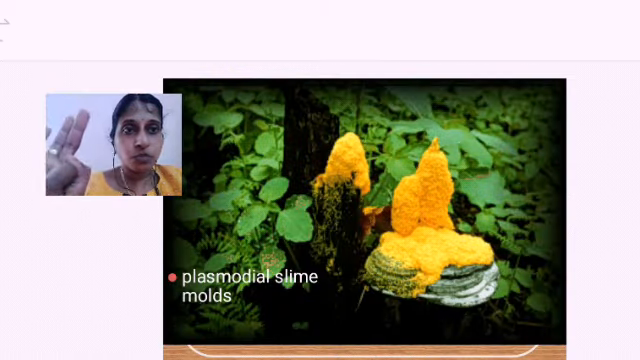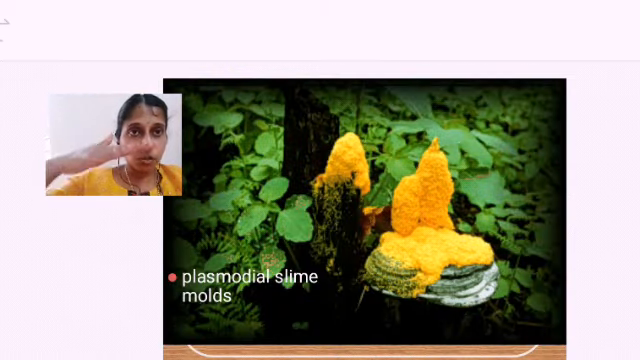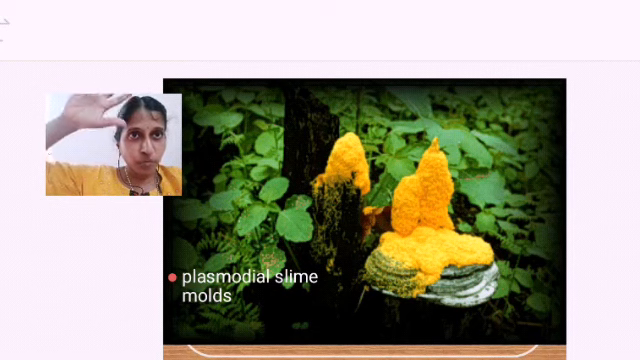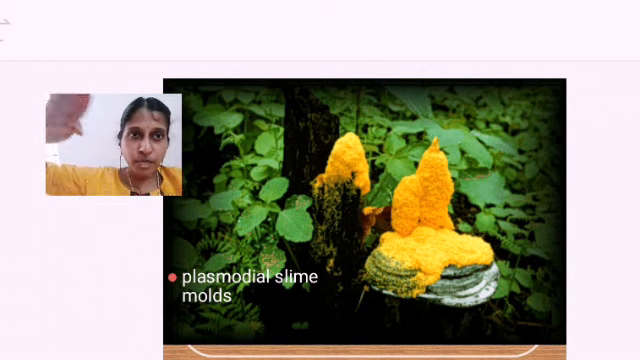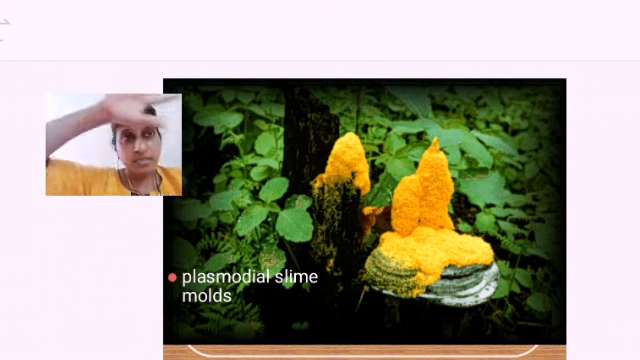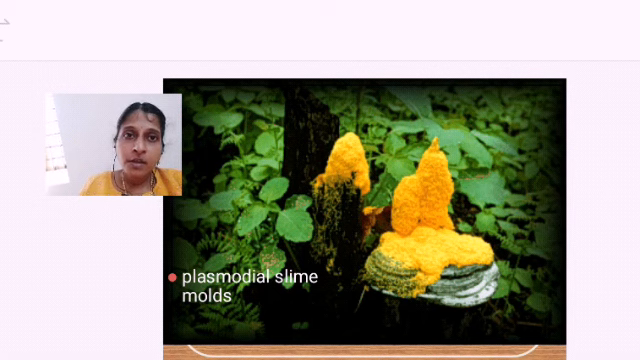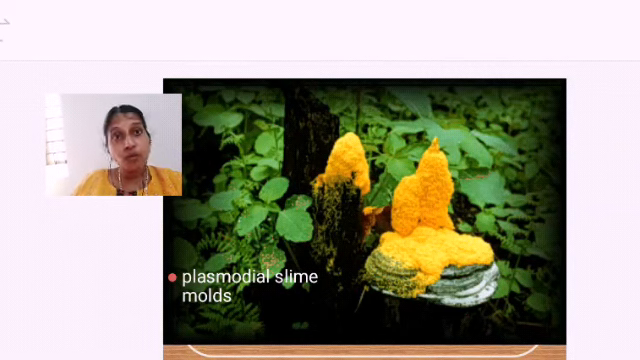Here you can find plasmodial slime molds. As I told you, they will go on multiplying and forming over several feet. In favorable conditions they go on multiplying, and many dust-like structures will be formed, having different colors based on the pigments. In unfavorable conditions, they form fruiting bodies, spores. So this is Physarum cyanodes in favorable conditions.